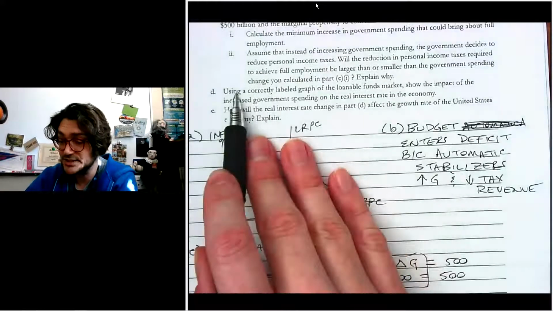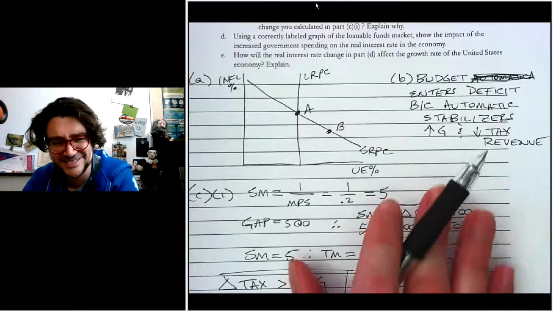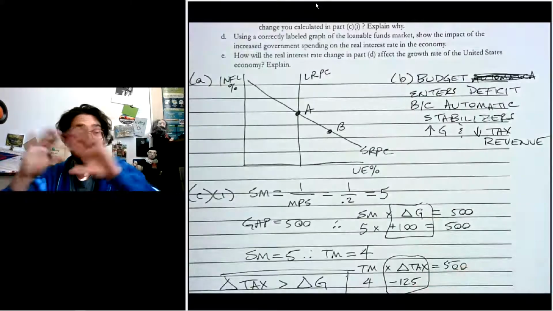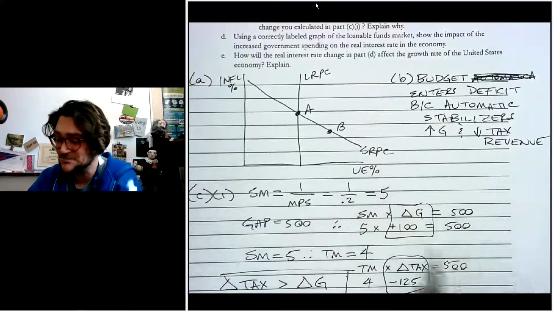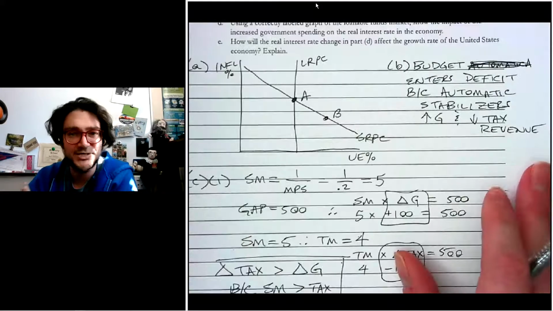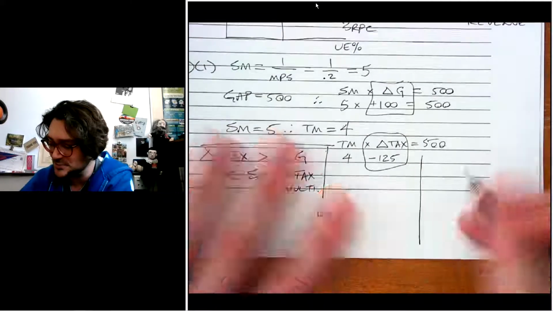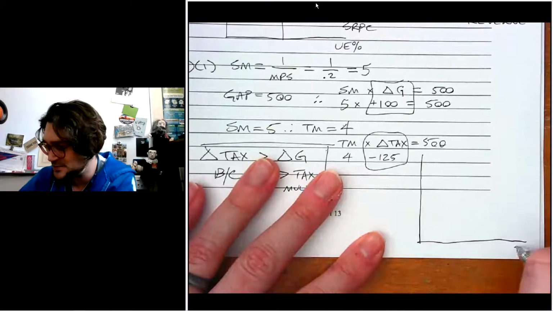Then it says, using a correctly labeled graph of the loanable funds market, show the impact of the increased spending on the interest rate in the economy. I used all of the space. On the AP exam, you have pages and pages of space, so I screwed this up. So that shouldn't be too bad, but we're going to have to shoehorn it in down here at the bottom of the page if you're like me and you took up too much space.